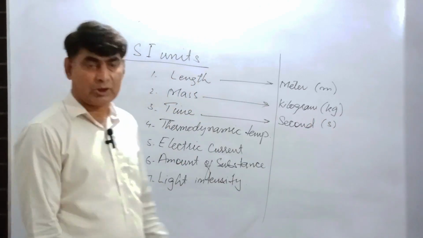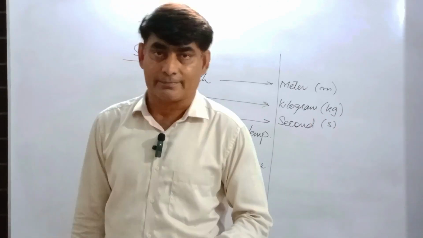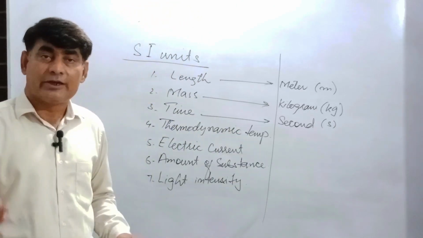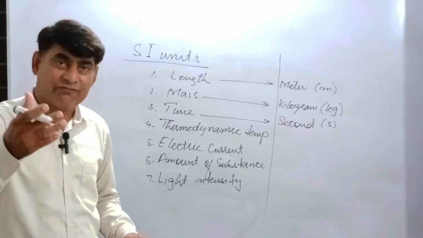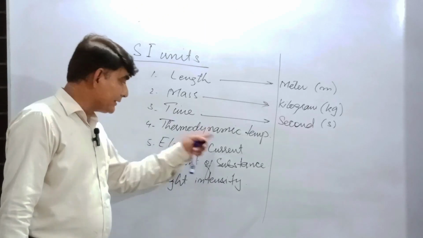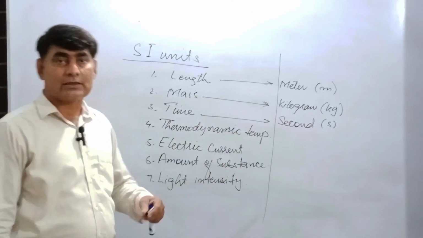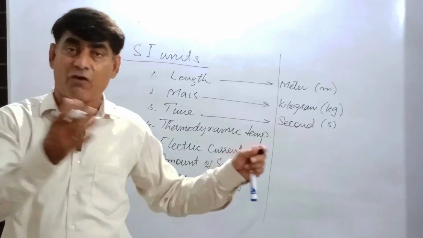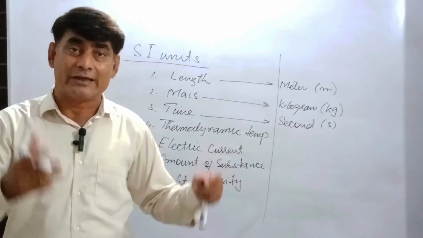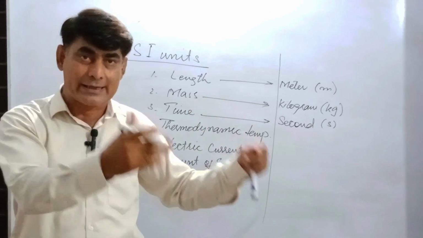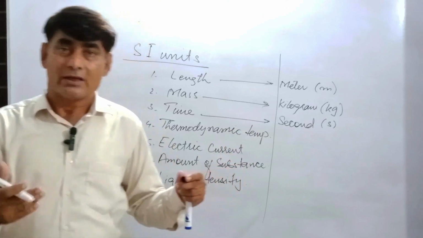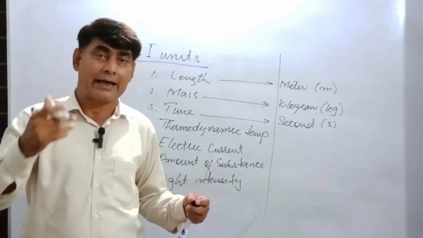For thermodynamic temperature, the unit of temperature, we use degree Celsius and degree Fahrenheit, for the measurement of temperature. As temperature is the degree of hotness or degree of coldness, we use degree. The word degree is used for centigrade, Celsius measurement, and Fahrenheit.